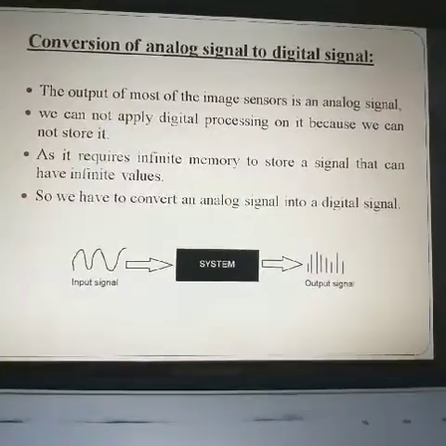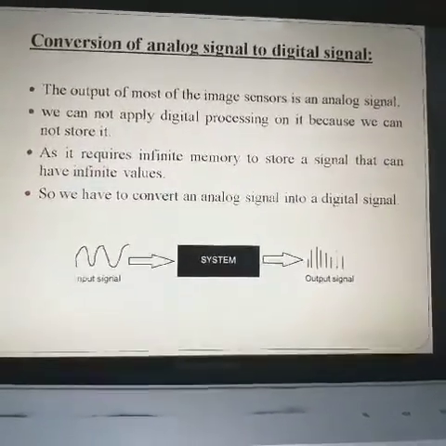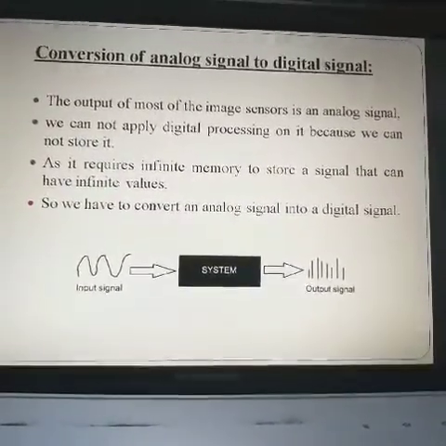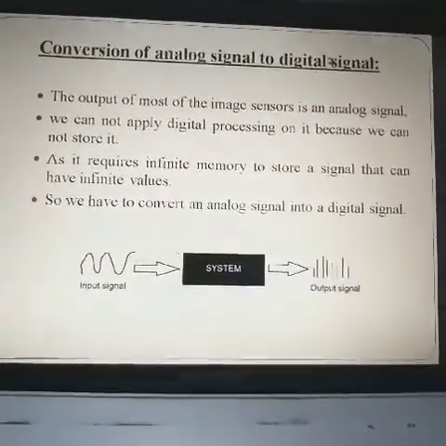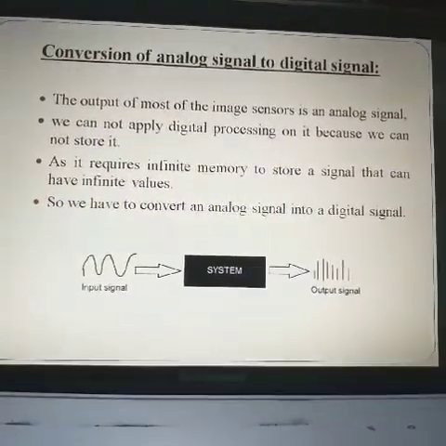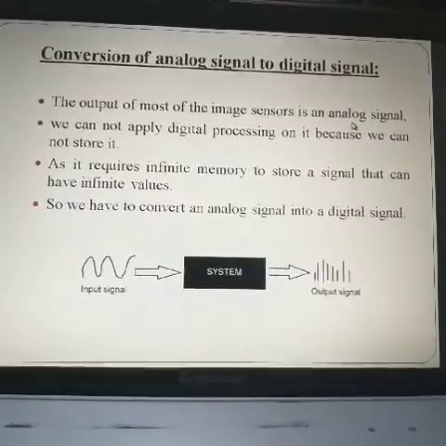So the main conversion used here is analog signal to digital signal, because the main output is the digital image. The output of most image sensors is an analog signal.